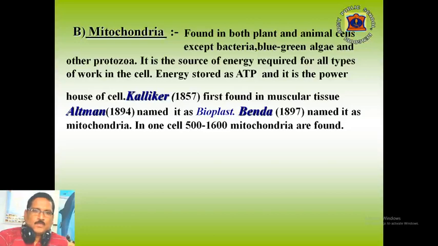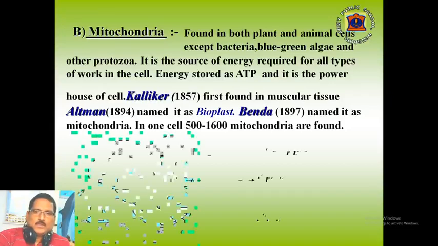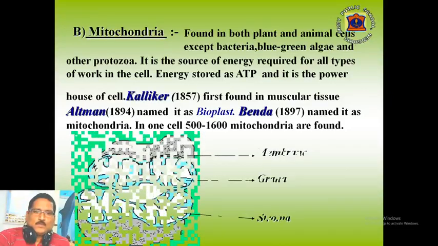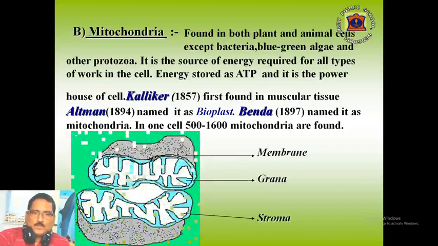The second cell organelle is mitochondria. It is found in both plant and animal cells except bacteria, blue-green algae and some other protozoa. It is the source of energy required for all types of work in the cell. Energy is stored in the mitochondria as ATP, and it is the powerhouse of the cell.